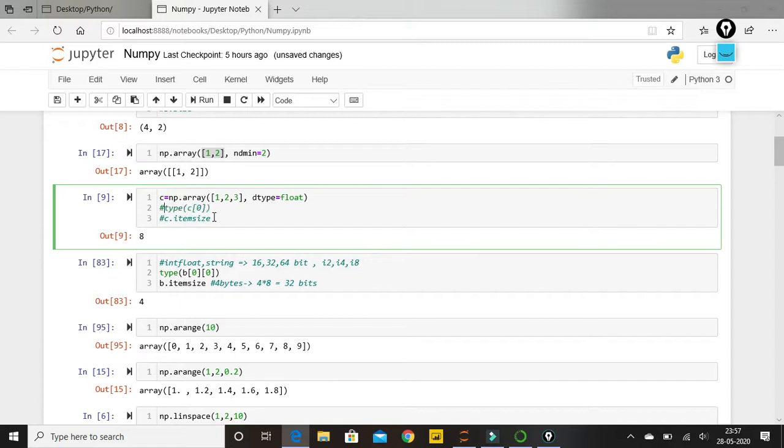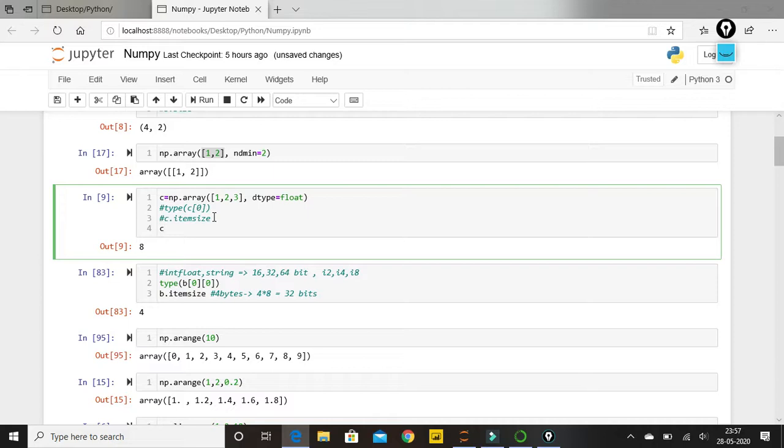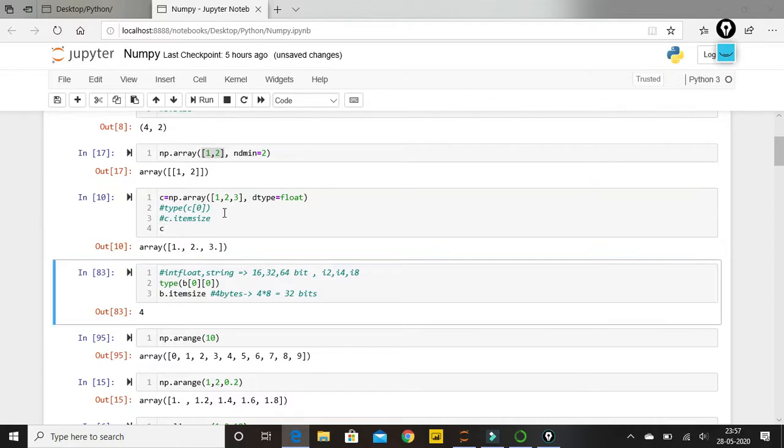There is one variable called c which contains data 1 comma 2 comma 3, and what I mentioned over here is that the data type is float, so it will convert the elements inside my array into floating numbers like 1 dot, 2 dot, 3 dot. It will include a decimal place.